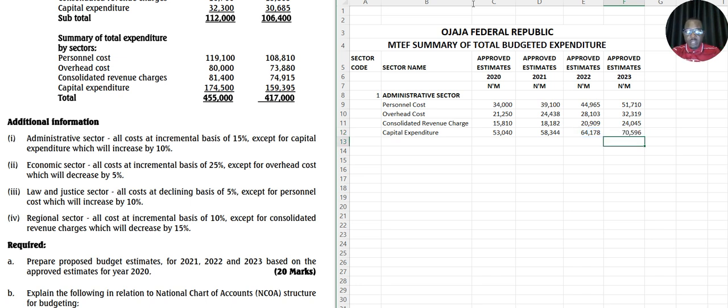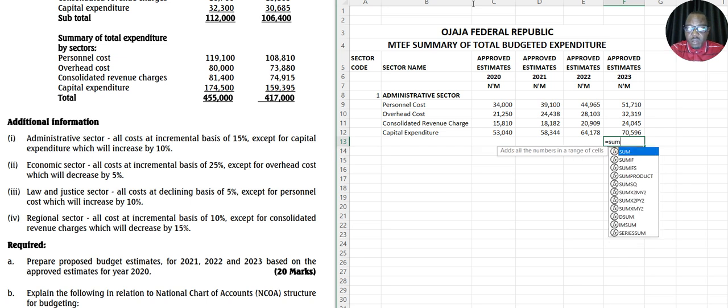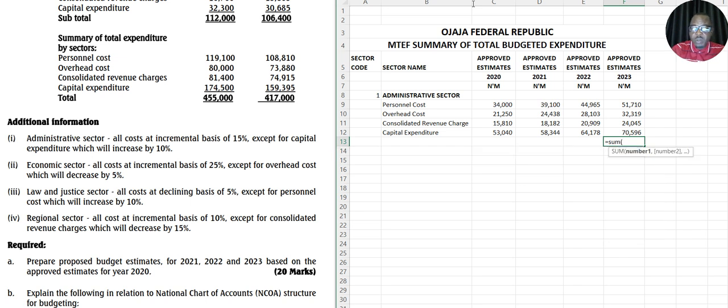So this is it. Now at this point, you're supposed to have an addition. You're supposed to have a sum of everything. Equals this amount to this amount. Close the bracket. Okay, that gives you a figure. Bold it. In fact, you're supposed to bold all this.